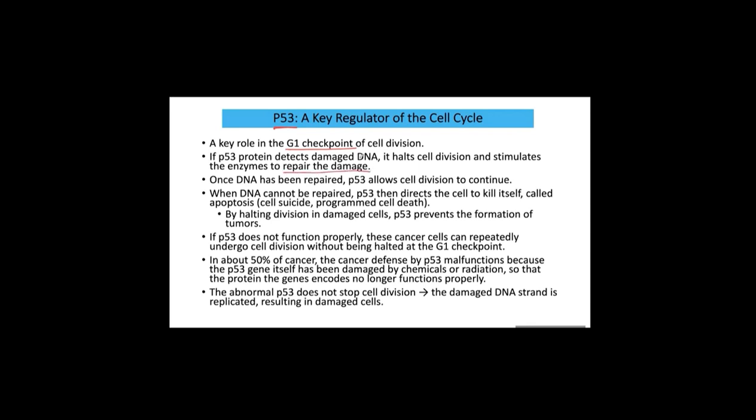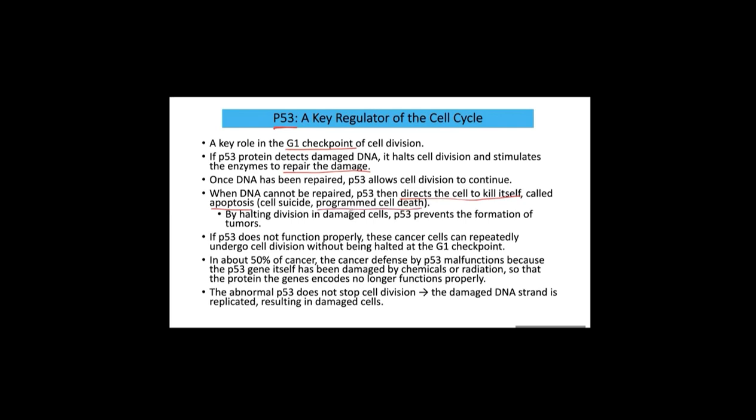But if the damage level is high, then the cell might not be able to repair it. Then P53 determines this cell cannot revive. It's impossible to make this cell healthy. Then P53 commands the cell to kill itself. We call this apoptosis, or committing suicide, or programmed cell death.